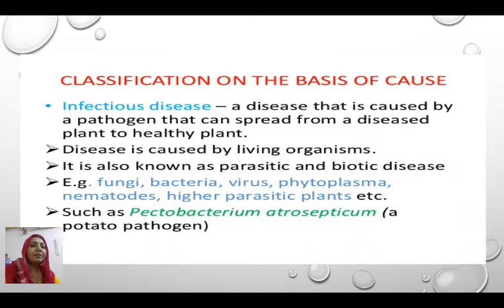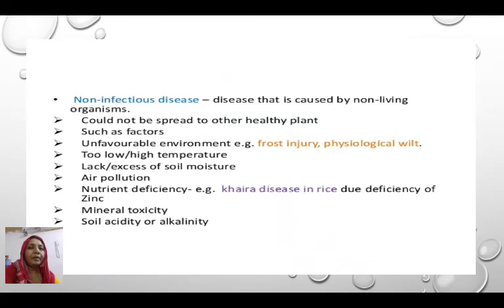The parasite may be a fungus, bacterium, virus, phytoplasma, nematode or higher plant parasite. One example is the potato pathogen Pectobacterium atrosepticum.